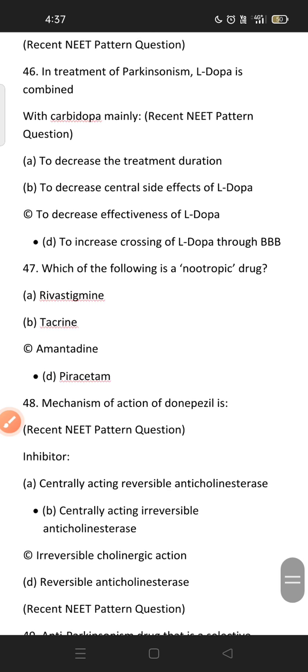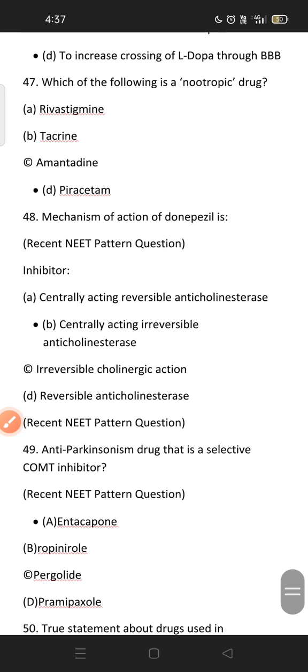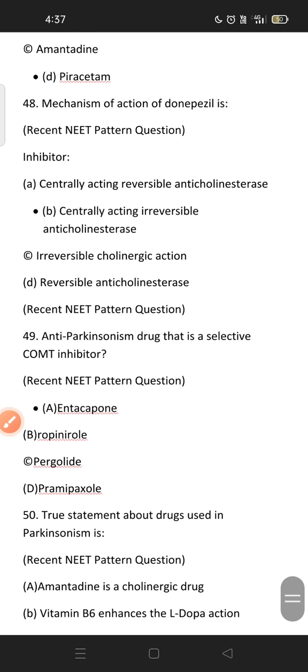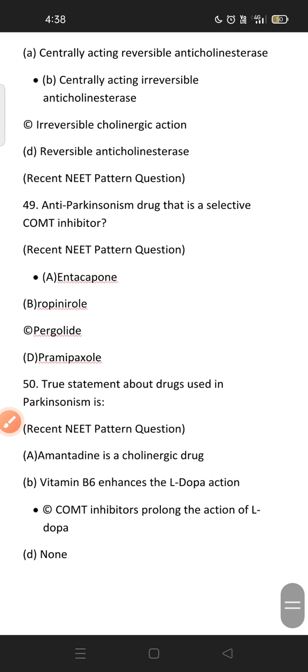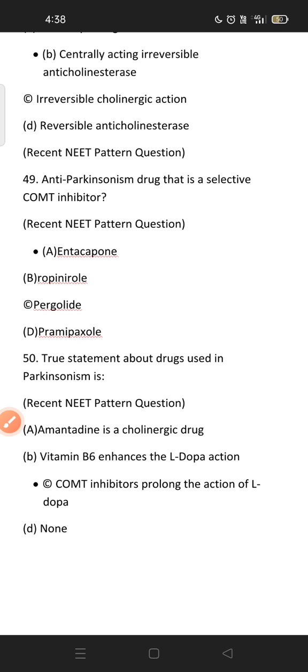Which of the following nootropic drugs increases memory power? Piracetam is a nootropic drug. Yes. Mechanism of action of donepezil: centrally acting reversible anticholinesterase. Anti-Parkinsonism drug that is a selective COMT inhibitor is entacapone. Tolcapone and entacapone are COMT inhibitors which are used as anti-Parkinson drugs.